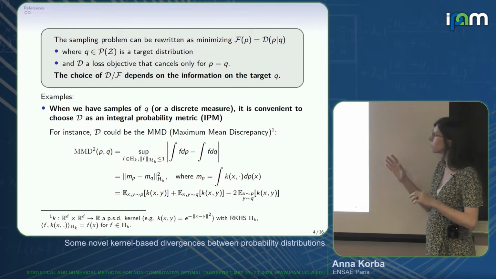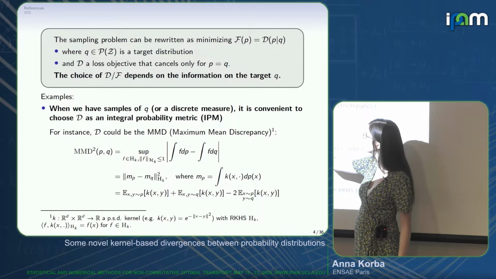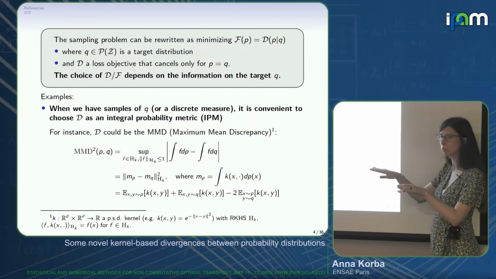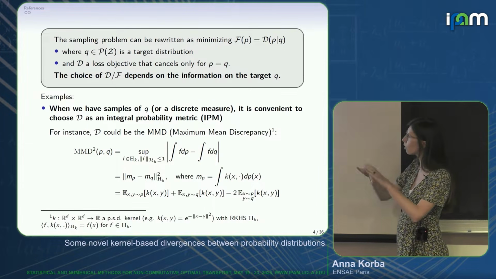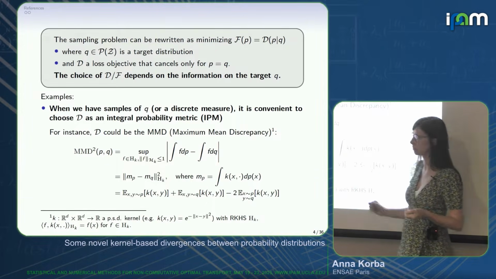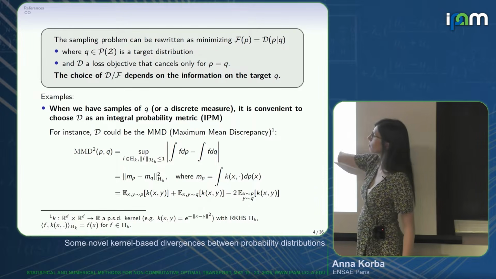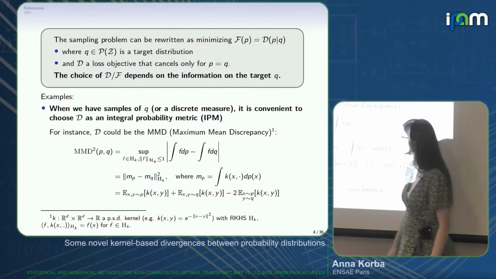And it's an integral probability metric, right? In the sense that it is written as a supremum, it compares P and Q through differences of integrals over a class of functions, which is in this case an RKHS ball. What is nice is that you can work with this expression thanks to the reproducing property I've shown.